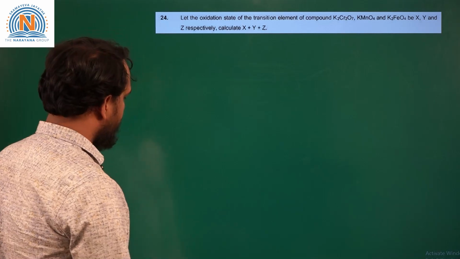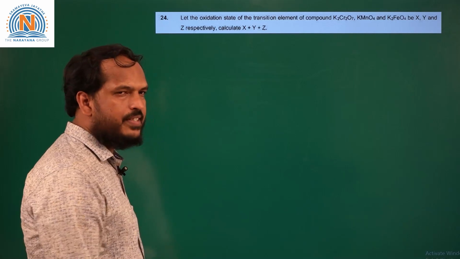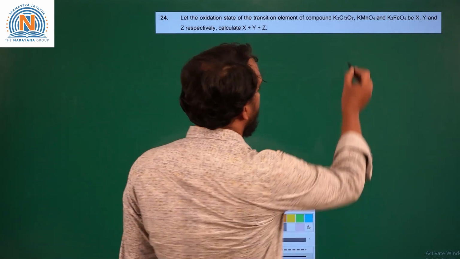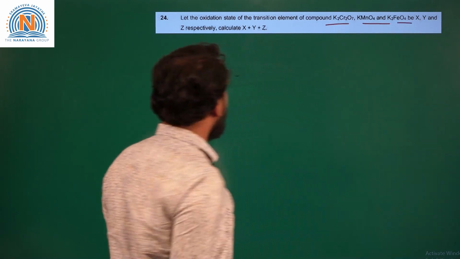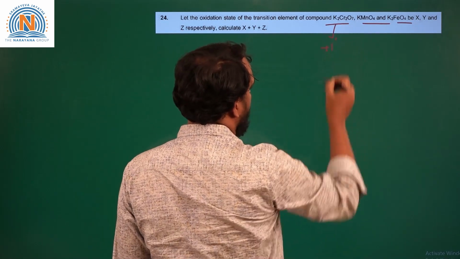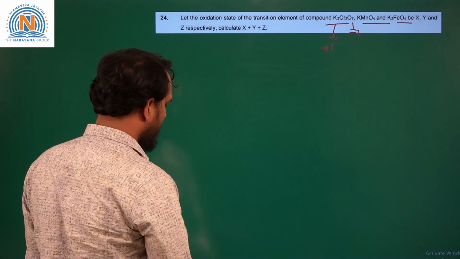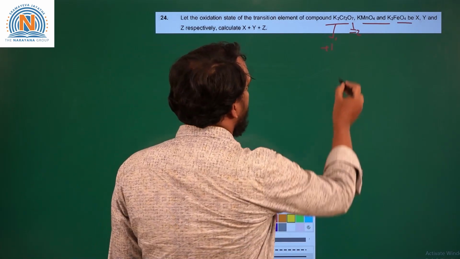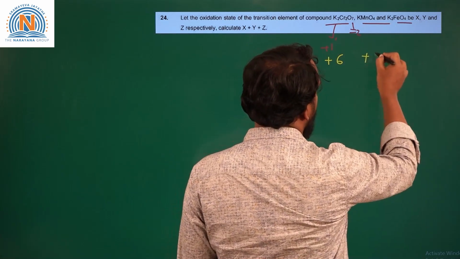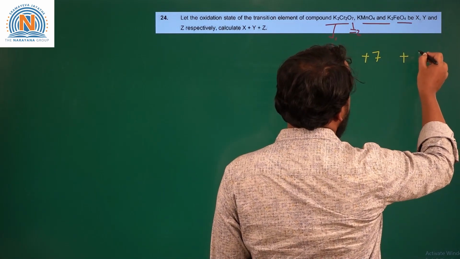So, next question is based on the oxidation state of elements in the compounds K2Cr2O7, KMnO4 and K2FeO4. So, by taking the oxidation state of potassium as +1 and oxygen as -2, we can calculate the oxidation state of chromium in K2Cr2O7 is +6, manganese in KMnO4 is +7, iron in K2FeO4 is +6.